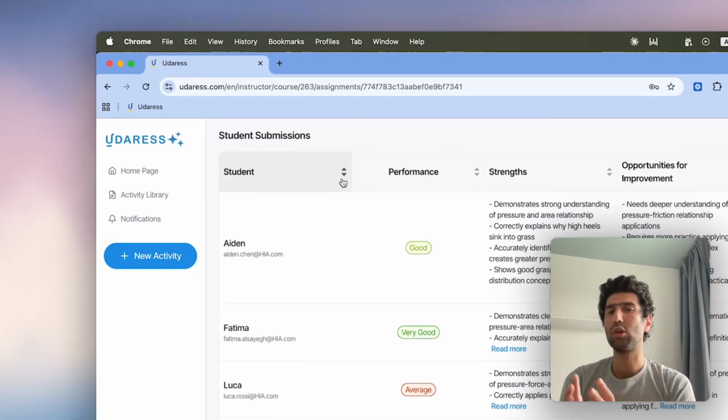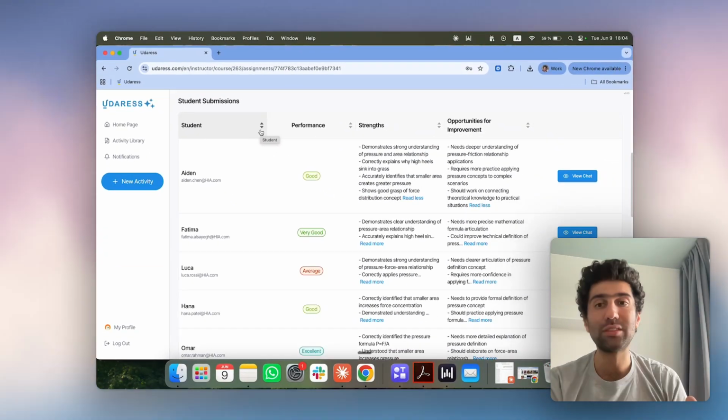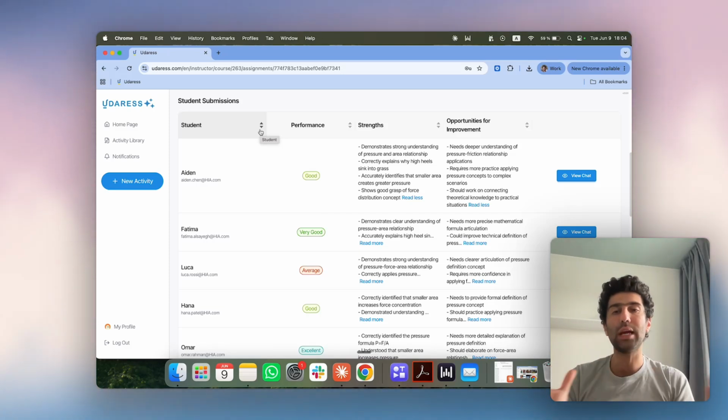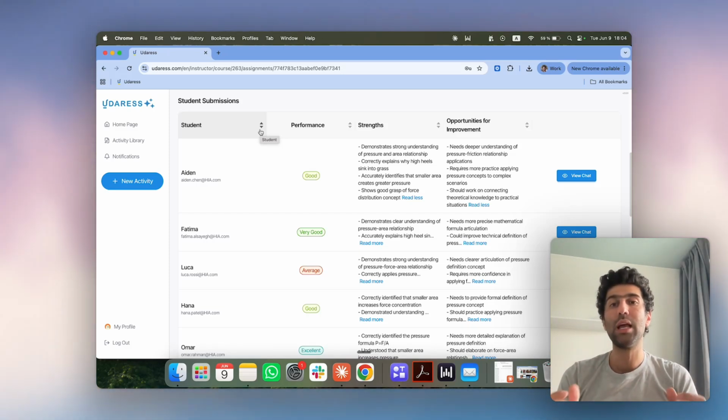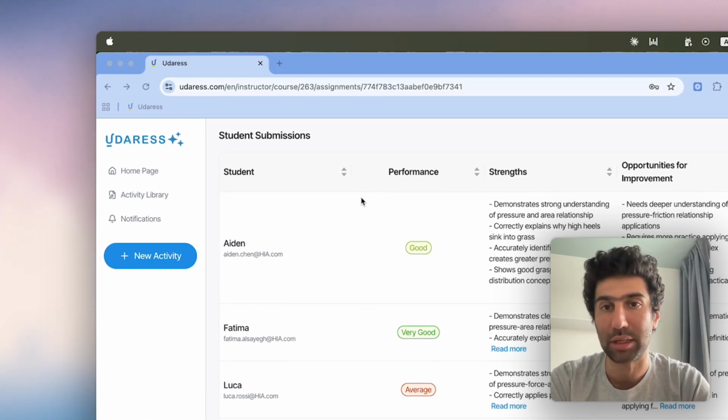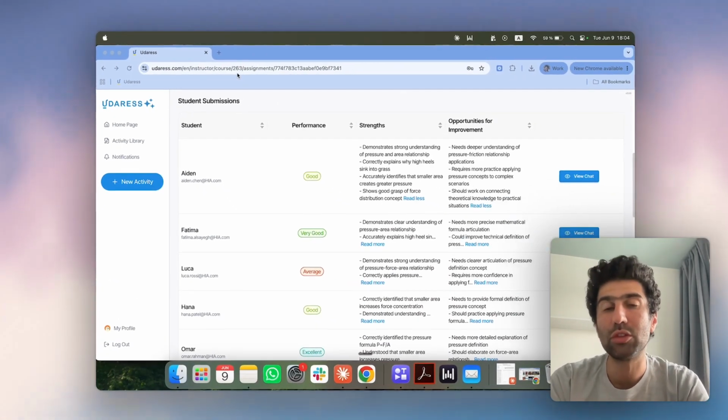So I have full control over the behavior of the AI and full visibility over everything the students are doing with the AI. And this AI is fully aligned with all the pedagogical frameworks and will give me all the insights and data that I need to know my students and my class better. Now I'm gonna show you from the student side.